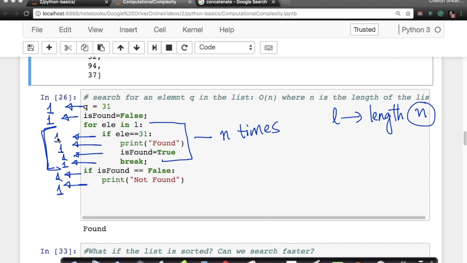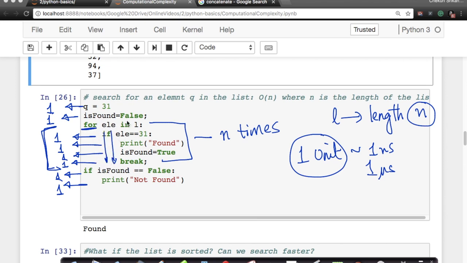Then even though each of these lines takes only 1 unit of time, which could be roughly 1 nanosecond or 1 microsecond depending on your processor, the important part is that this is a for loop, which means first it will check with the first element, run through all these steps, then go up, change to the next element, again run through all the steps, and repeat this n times, right? So this line, since it's repeated n times, consumes totally n units of time.